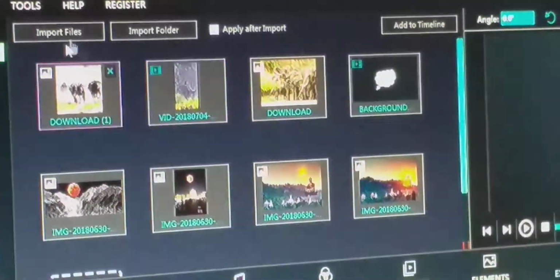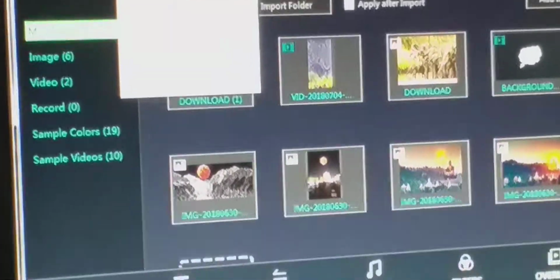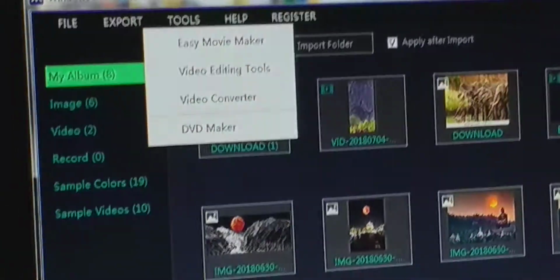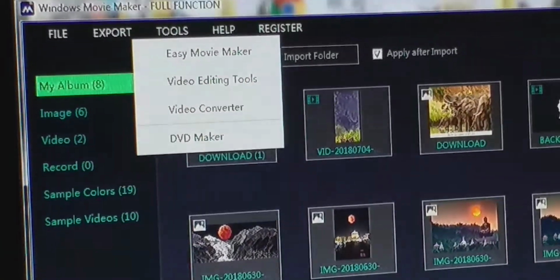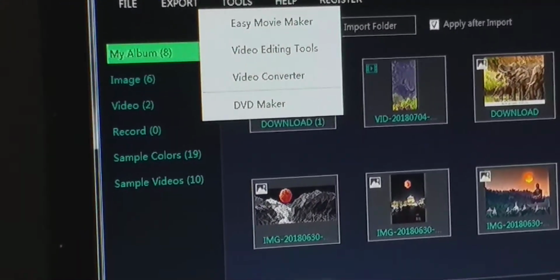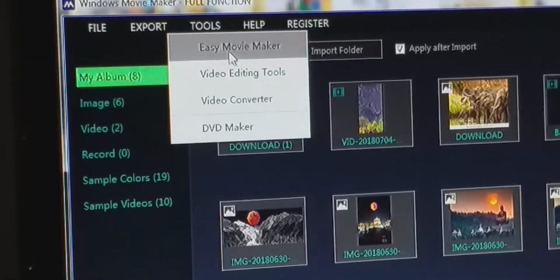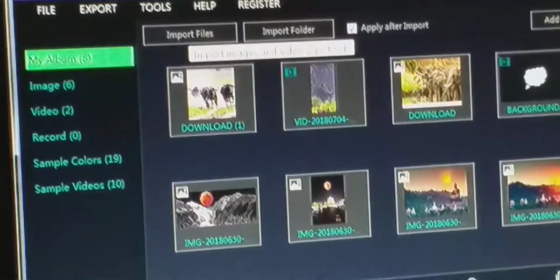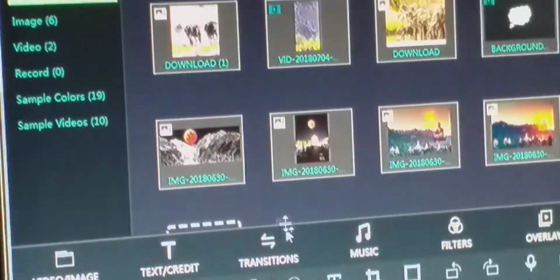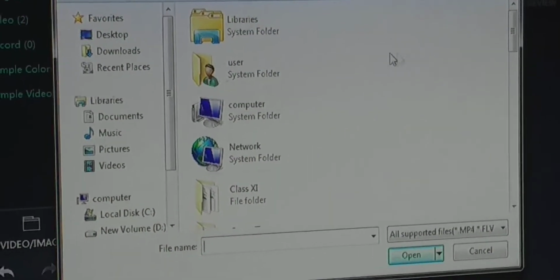Besides these, there is one more tab, tools. Here is the concept of Easy Movie Maker. There are different video editing tools and a video converter. Now suppose I want to create a simple movie. Click here on Easy Movie Maker. You have to select the media.